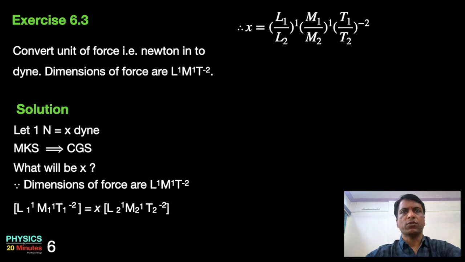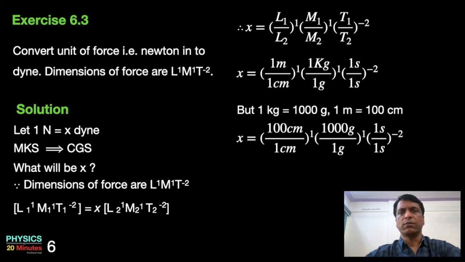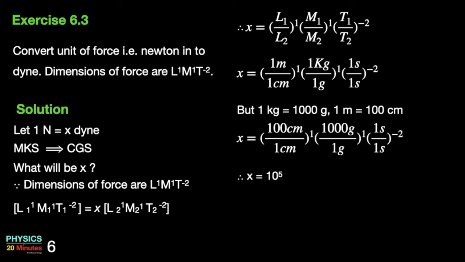Or x is equal to (L1 by L2)^1 (M1 by M2)^1 (T1 by T2)^-2. After substituting the values, L1 is 1 meter, M1 is 1 kg, T1 is 1 second, L2 is 1 centimeter, M2 is 1 gram, T2 is 1 second, and solving we get the value as 10^5. So x is 10^5 and therefore 1 Newton is 10^5 dyne.